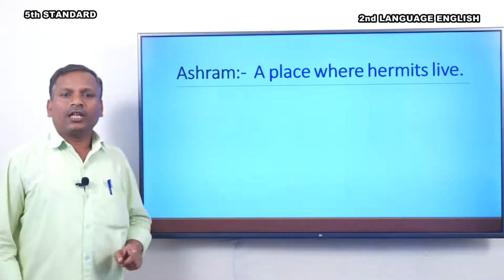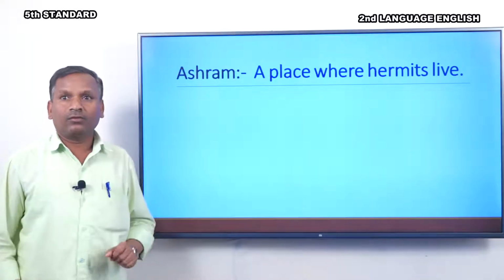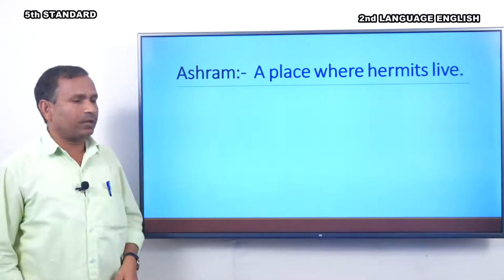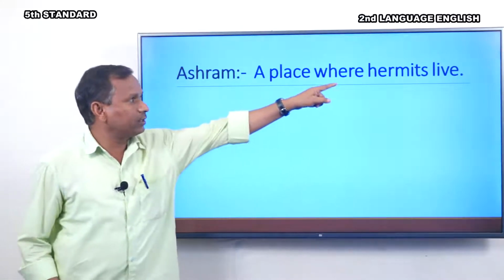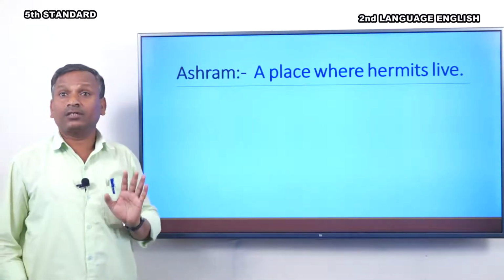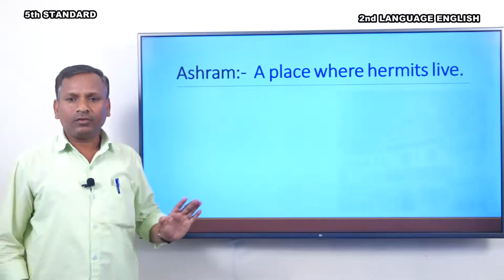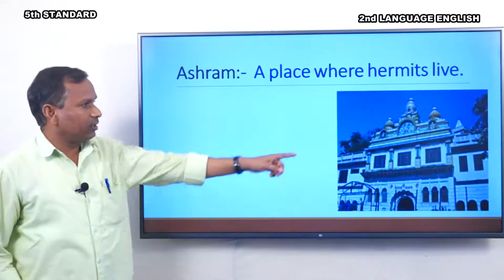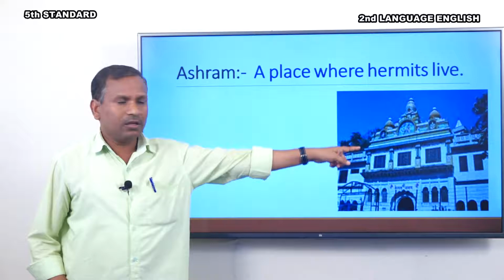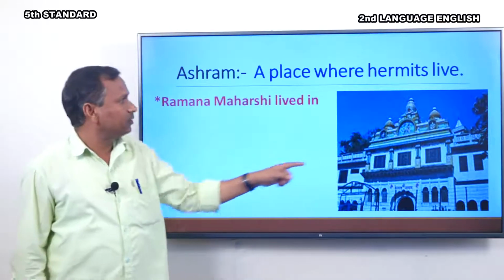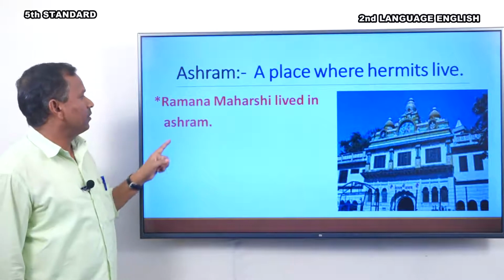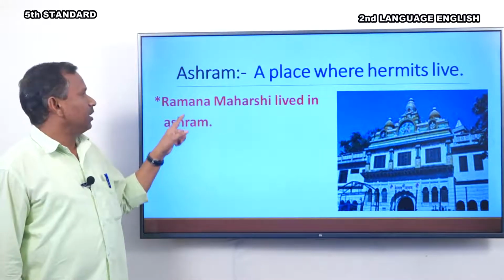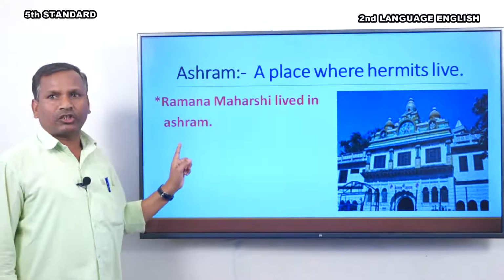Next one is ashram. The meaning is a place where hermits live. Look at the picture here. This is an ashram. Ramana Maharshi lived in an ashram.